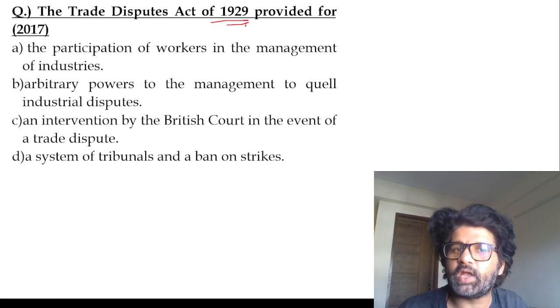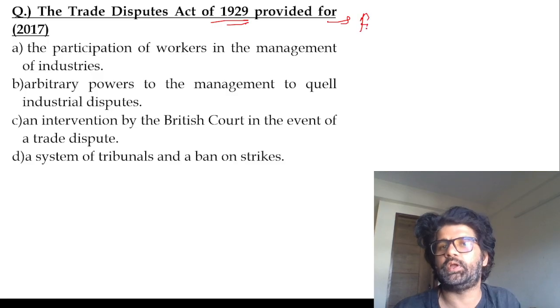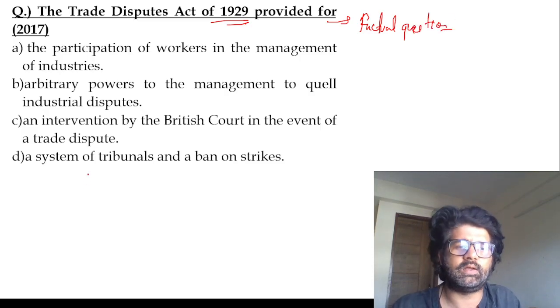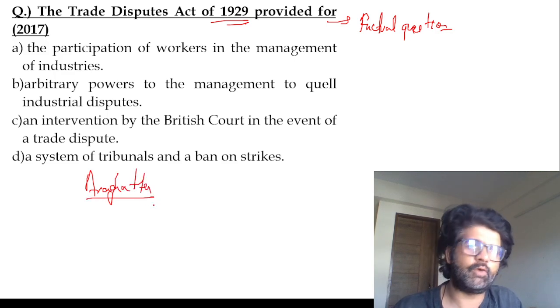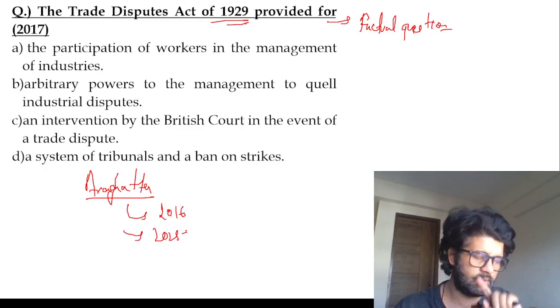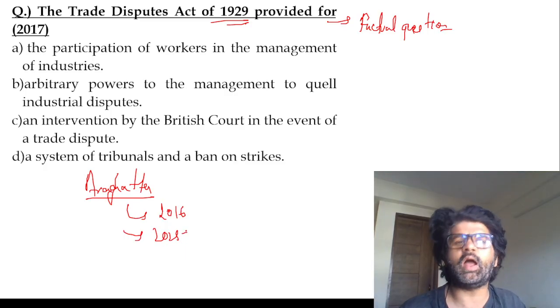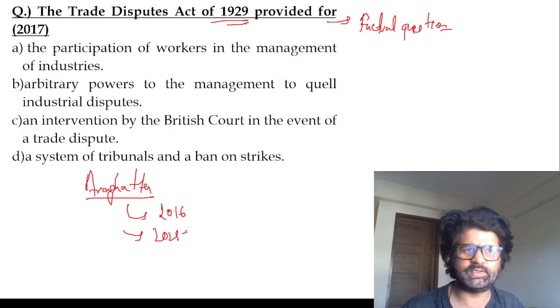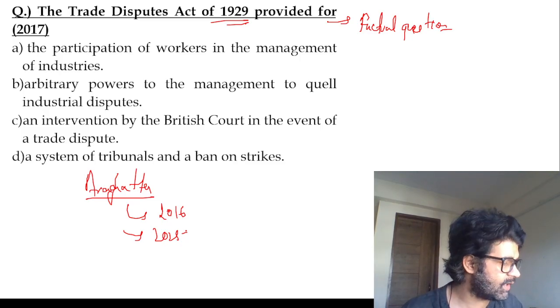The Trade Disputes Act. Now, these are very factual questions. If you have solved it, you will be able to solve it in the exam. Otherwise, it becomes tough. Like Araghatta, I was doing medieval history marathon. So 2011 to 2025, Araghatta has been asked in 2026 and then in 2025. It's an irrigation instrument, means wheel and all. If you have done it, there are so many different kinds of these things. Similarly, there are so many of these. How can you remember all of them?